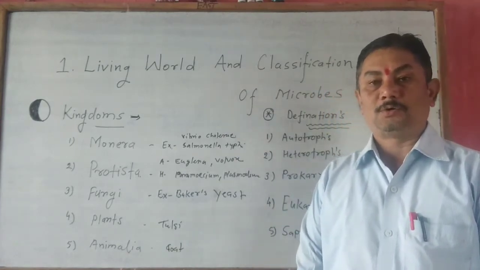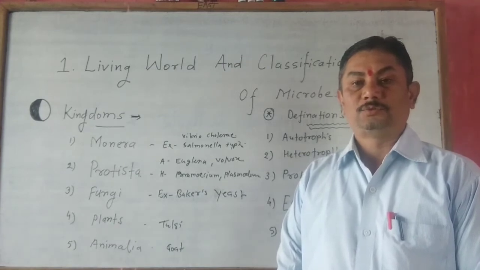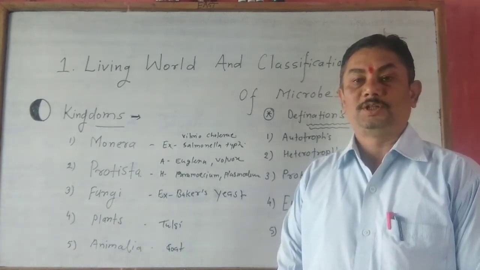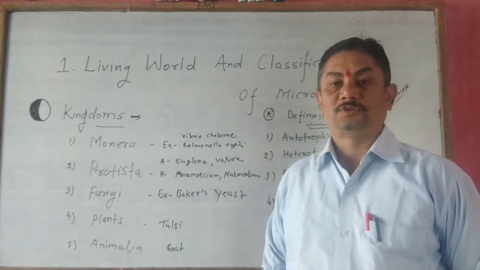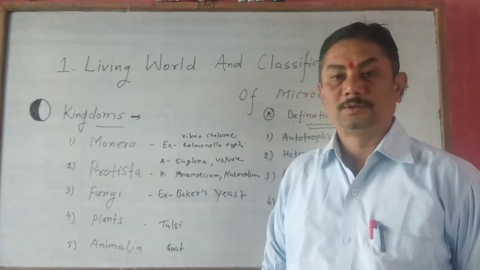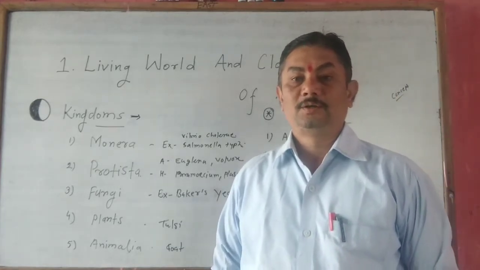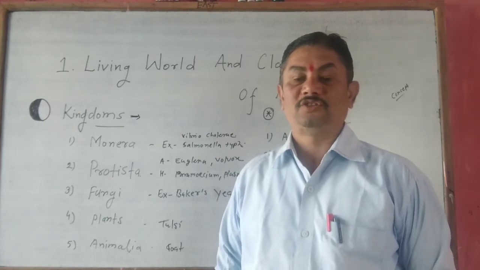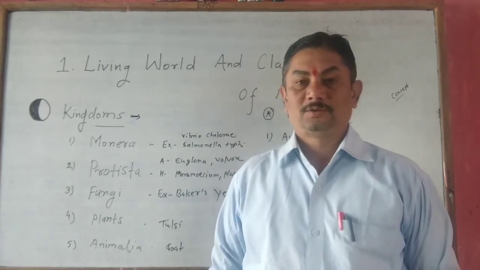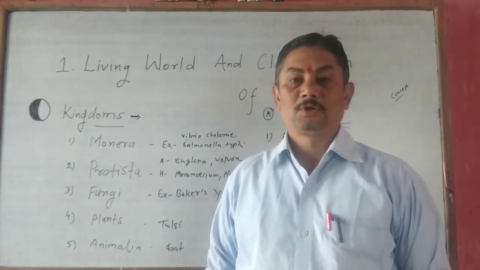Number 1, autotrophs. The organisms which produce their own food are called autotrophs. For example, plants produce their food by the process of photosynthesis. They produce their food with the help of chlorophyll.